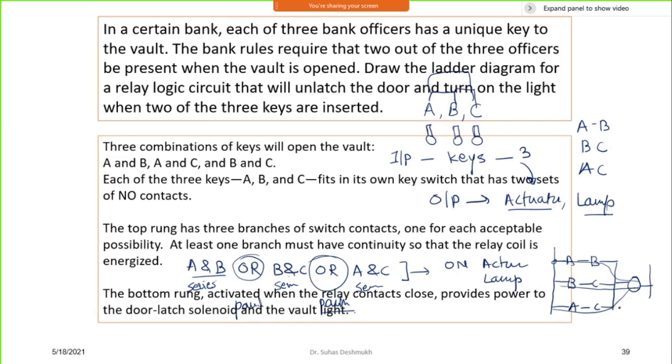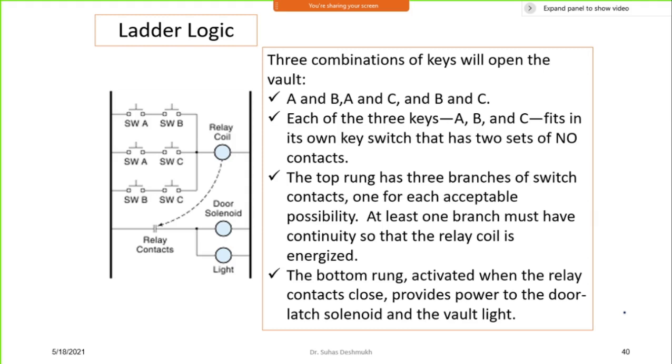And once this is on, I can put up another logic, which checks whether this actuator is on or not. That condition I will put in, and then my lamp will turn on. This is my lamp operation. You can just look at the ladder logic for this. That's a simple ladder logic.